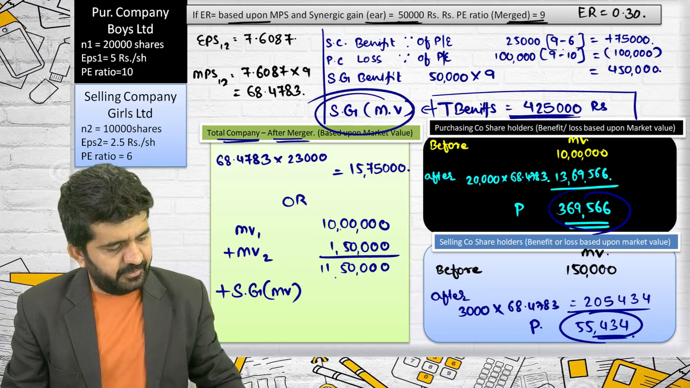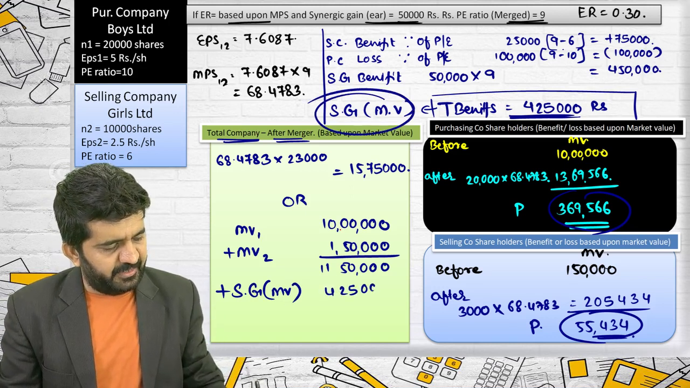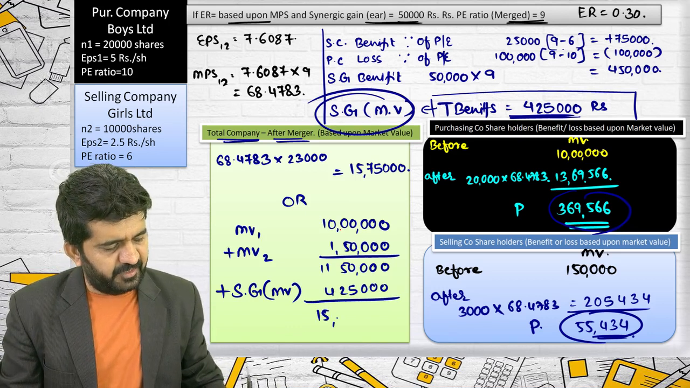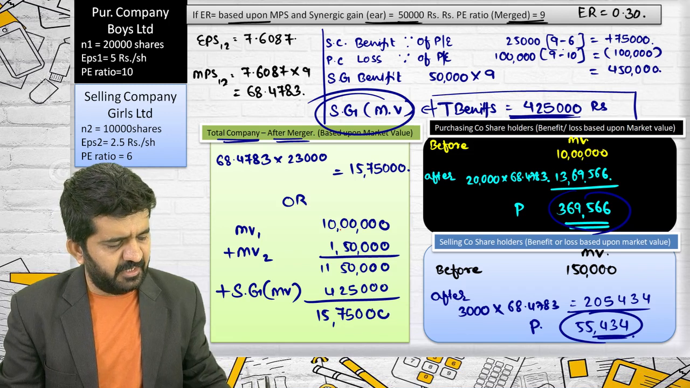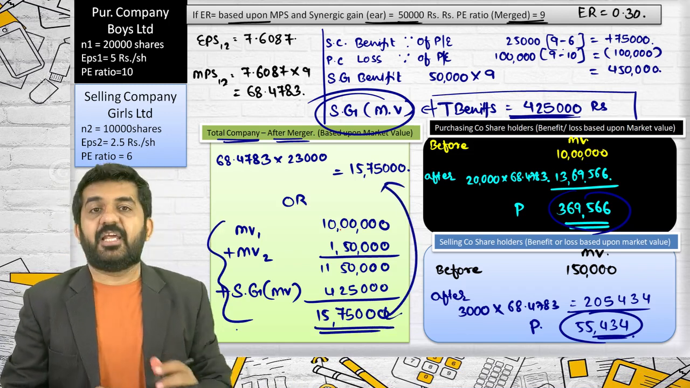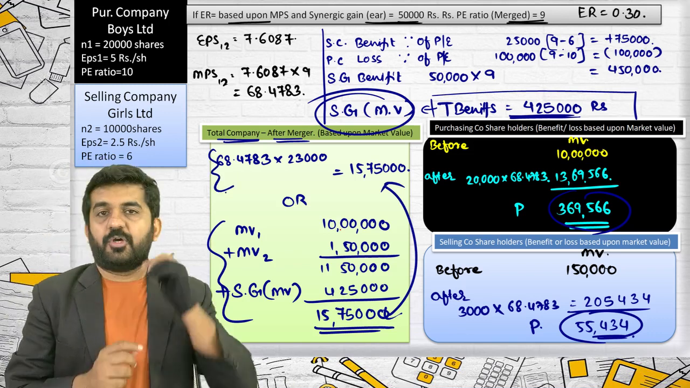Are you getting it? 4,25,000 will be 15,75,000. Both are the same. This is for understanding your logical clarity. This is for your examination.